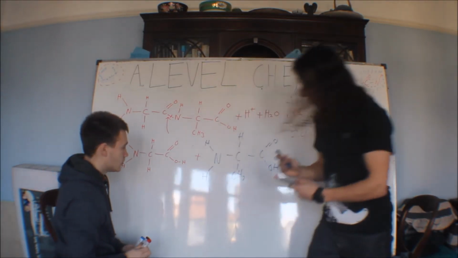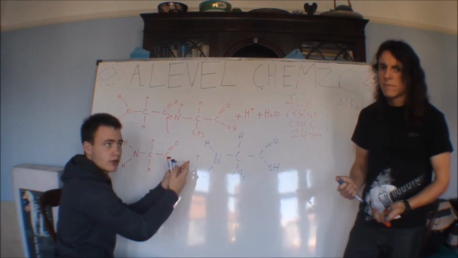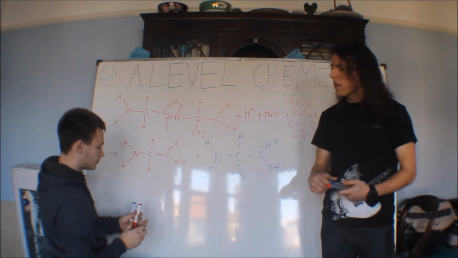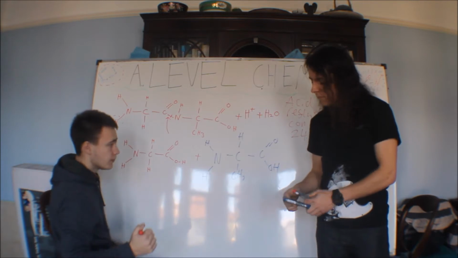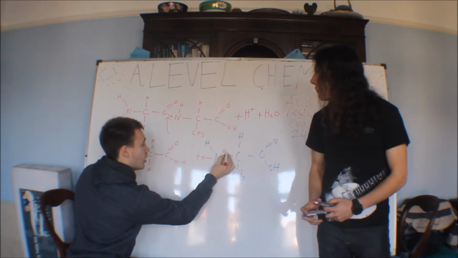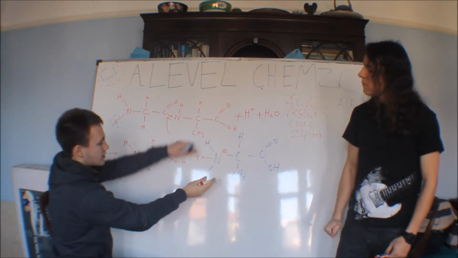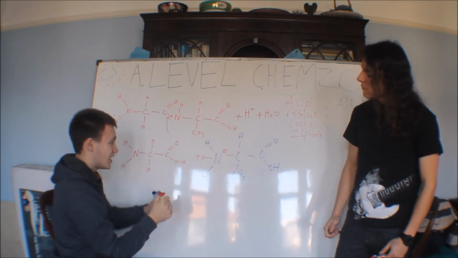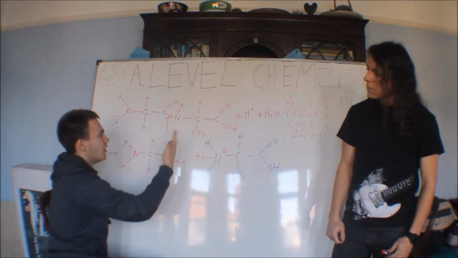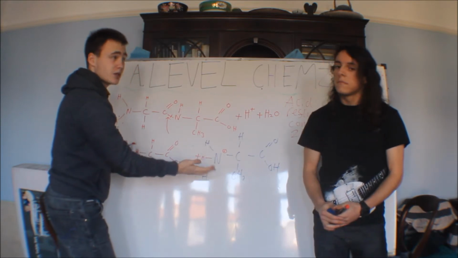But if we leave it in this form, what could happen is these could just bond together and make another condensation reaction, taking us right back to this. No, it won't, and we'd have that under acidic conditions. Well, it's donated a proton, and this place can actually receive a proton and become positively charged. Remembering the theory of the Zwitterion, it can receive the proton. If it was to do a condensation reaction and take out this OH, you'd have an ion in the middle here, and that doesn't really make any sense. I don't think that would be very stable. So this probably makes it so it can't go back.